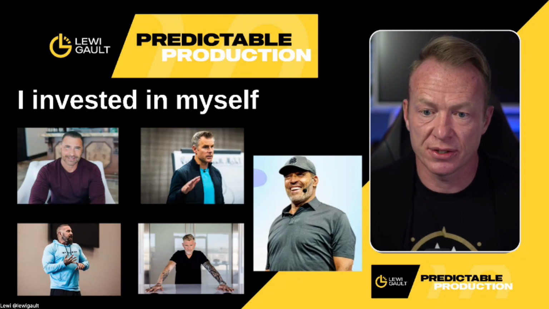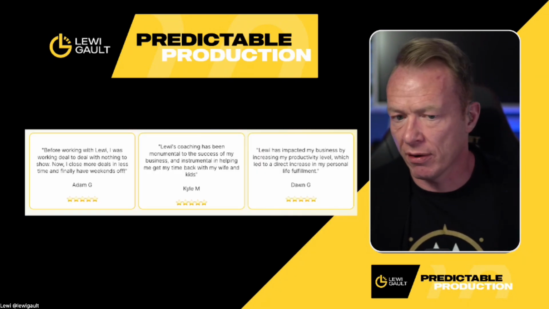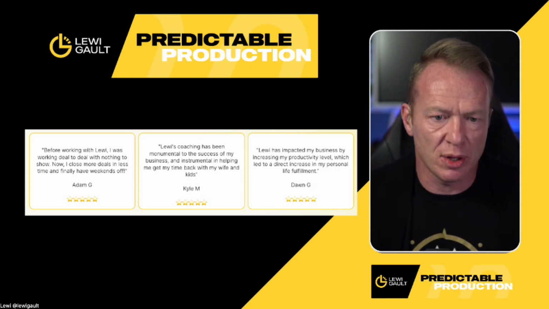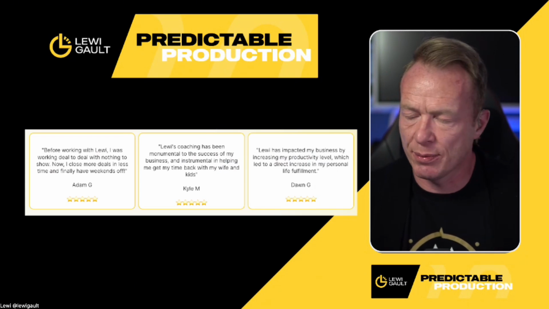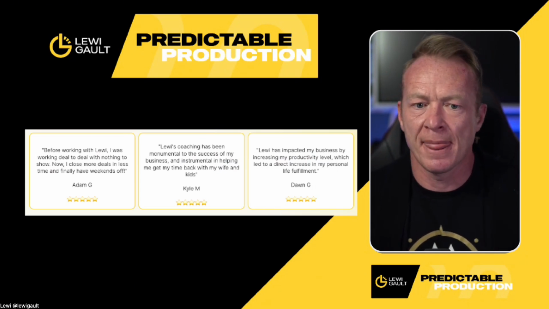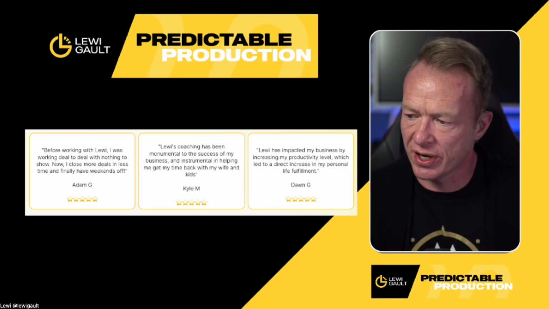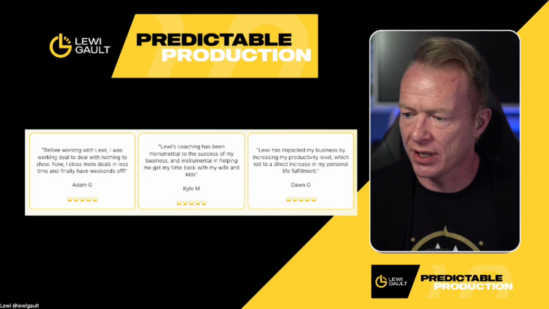And this is a massive piece of what I do. And it's what my calling is inside of our industry. And obviously, there are people along the way that have gotten a lot of help, which has been awesome. Adam freed up a ton of hours, doesn't work weekends anymore because we showed him how to systemize that. Kyle spends way more time with his family now than he did. He's a top producing luxury agent in Canada. And Dawn, her productivity skyrocketed with things.